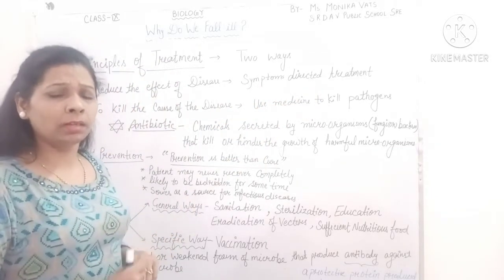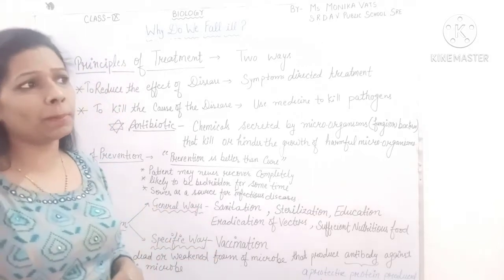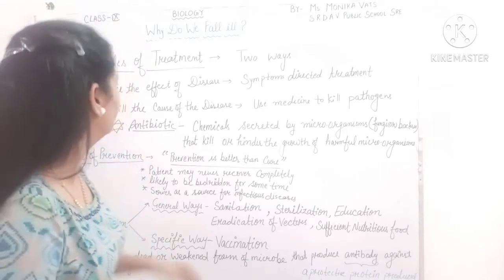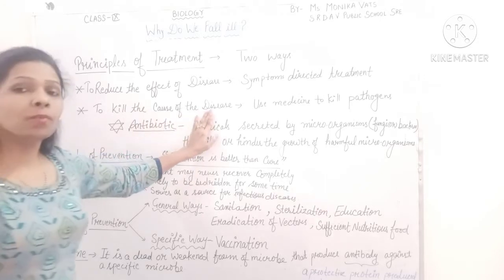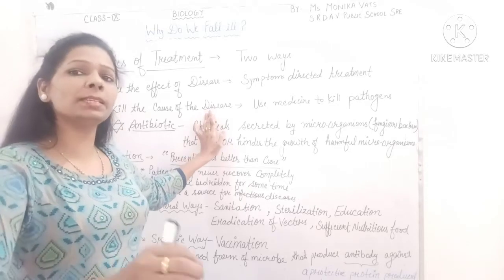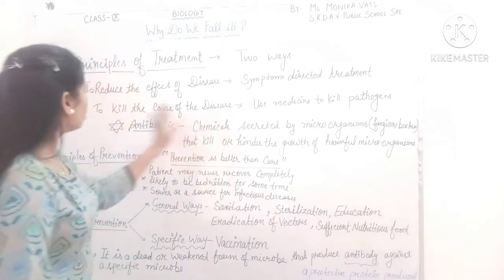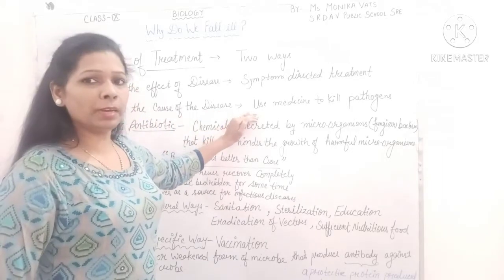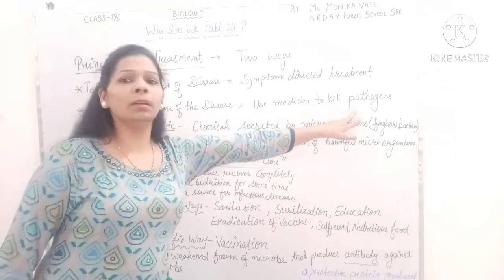But the second one is for those diseases which have a particular medicine against that particular causative organism, that is to kill the cause of the disease. What is the cause of disease? In the case of infectious diseases, that infectious agent is the main cause of disease. We had discussed about it. So to kill the cause of the disease, in this kind of treatment we use the particular medicine which is used to kill the pathogen.